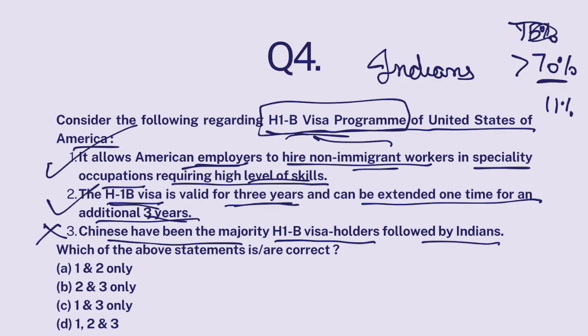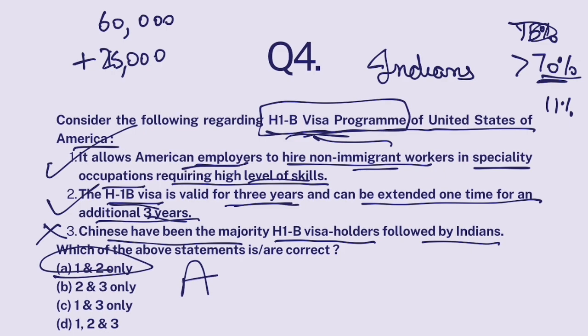In fact, USA has also kept a limit on the number of H1B visas issued in 1 year. So USA has said that in 1 year we'll issue 60,000 H1B visas plus 25,000 H1B visas for people who are highly qualified. For example, people who have PhDs and all. So in total, 85,000 visas are going to be issued every year. And most of them are given to Indians. So 1 and 2 only.